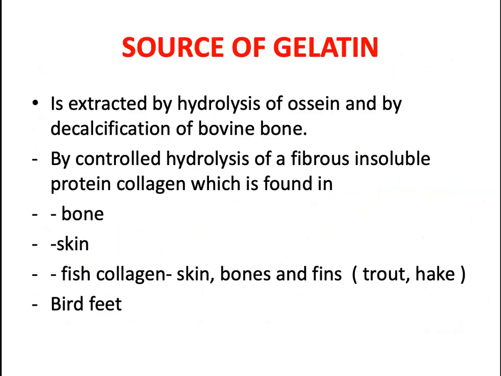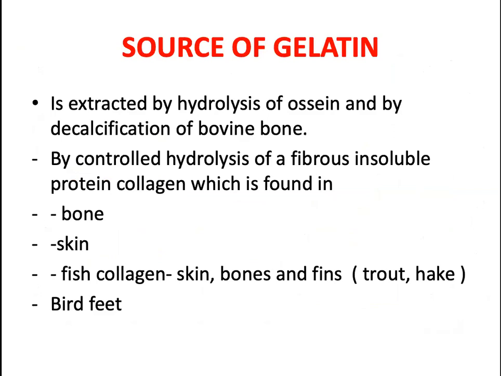So coming to the source of gelatin, as already told, gelatin is basically produced from collagen. So when collagen is subjected to around 60 to 80 degrees centigrade, the collagen will form gelatin. So what are the sources for gelatin preparation?